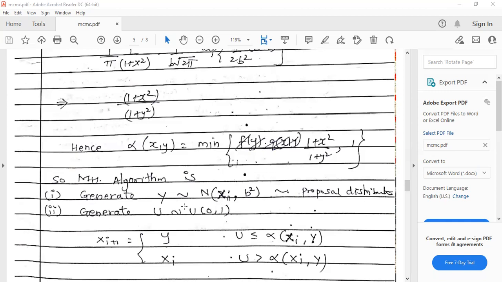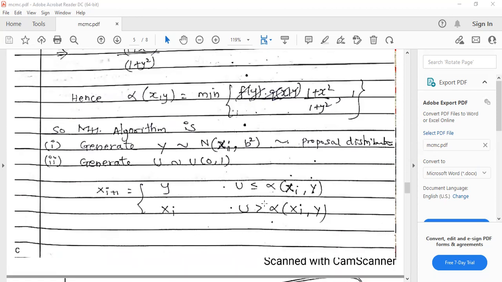So you're generating y observed from the proposal and generate u from uniform, and if this condition is true, xi plus 1 is same as y, if u is less than alpha xi comma y, that means if my generated observation is lesser than this probability at xi comma y.